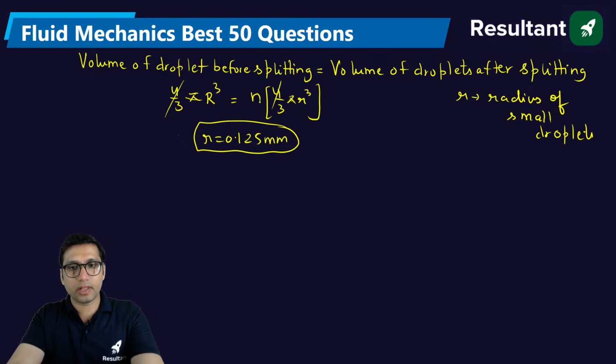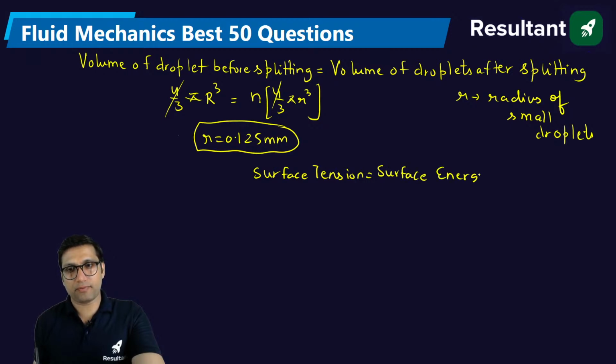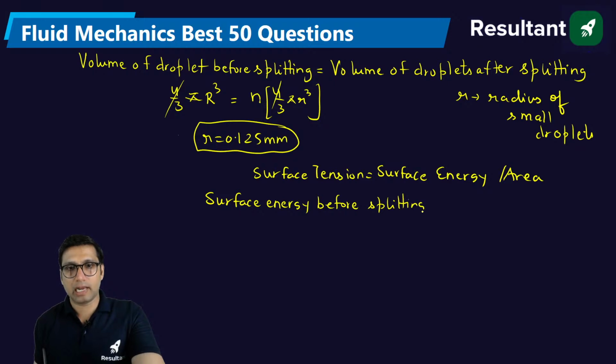Now you know the concept of surface tension, that surface tension is equal to surface energy per unit area. That is also one formula for surface tension. So the surface energy before splitting of the droplet will be surface tension into area, and the area will be 4 pi R square.